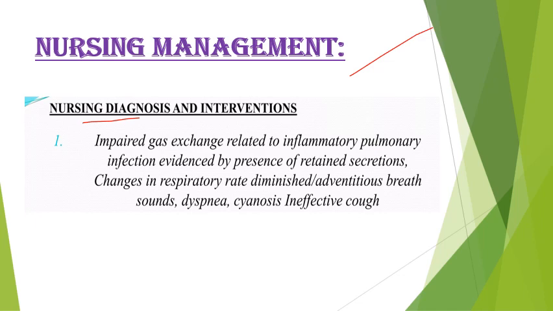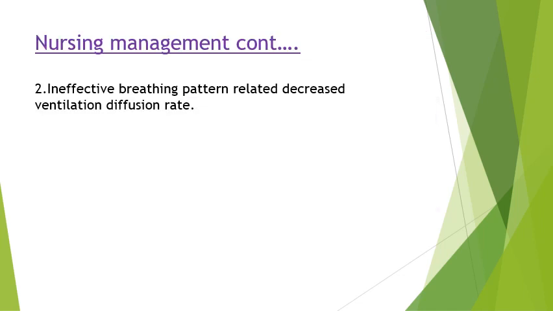Under nursing diagnosis, for any respiratory infection, there will be impaired gas exchange related to the inflammatory process. So, impaired gas exchange related to inflammatory pulmonary infection, evidenced by retained secretions or anything else you identified. The second one is ineffective breathing pattern related to decreased ventilation diffusion rate.